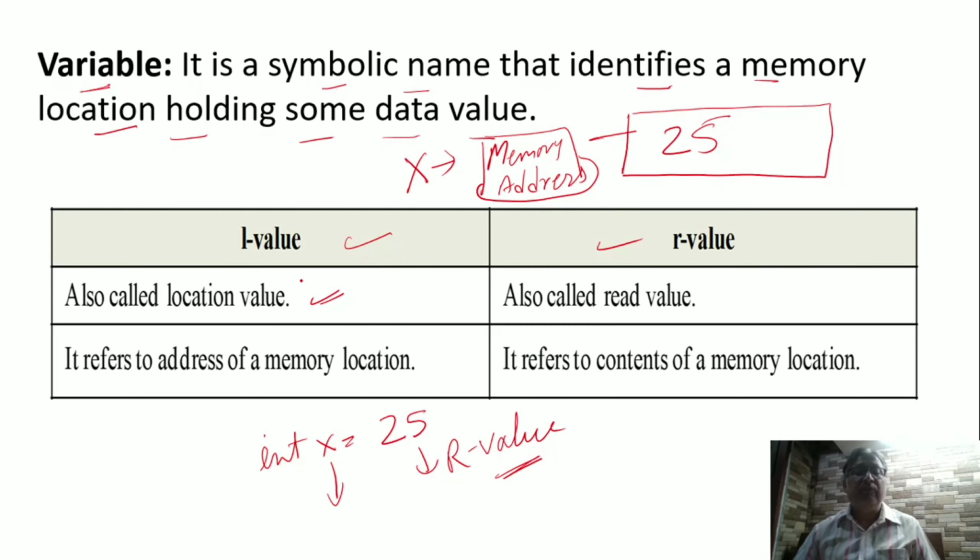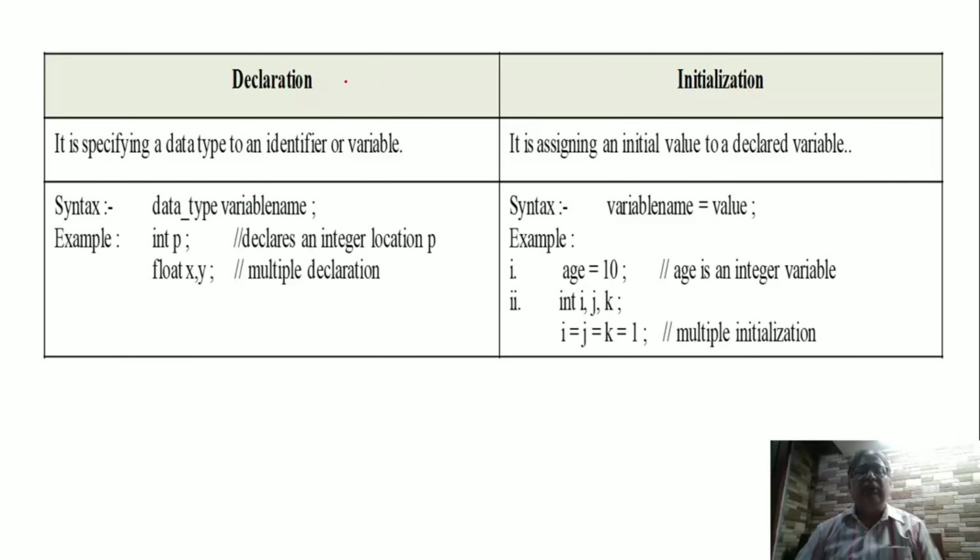Alright. The full form is location value and read value. L value represents the address of the memory location and R value represents the content of that memory location. Now if we want to use any variable, we have to declare the variable and we have to initialize the variable. So what is the difference between declaration and initialization?